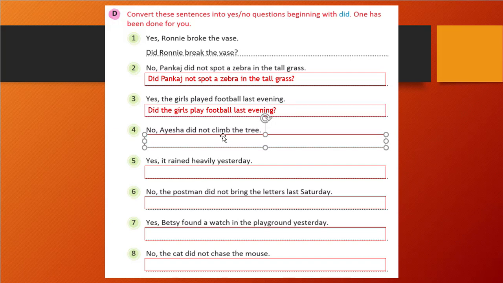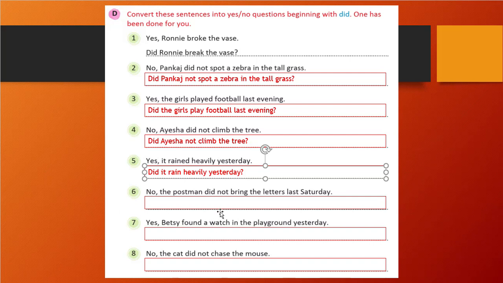Aisha did not climb the tree. So, did Aisha climb the tree? That will be the question. Did Aisha not climb the tree? Right? Yes, it rained heavily yesterday. Did it rain heavily yesterday? That will be the question. Right? Same format: did plus noun or pronoun plus the verb in its basic form.